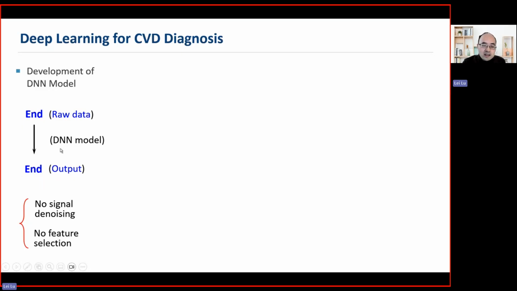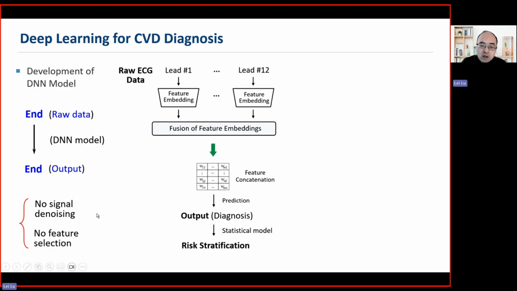I would emphasize that here we do not do signal denoising and also feature selection, because this is a large enough data set that the model can adapt to different scenarios of signal quality, because we know in real life scenarios the ECG can be very noisy or very clean. So here we do not specifically do signal denoising and other signal preprocessing. We use the raw ECG data as model input.